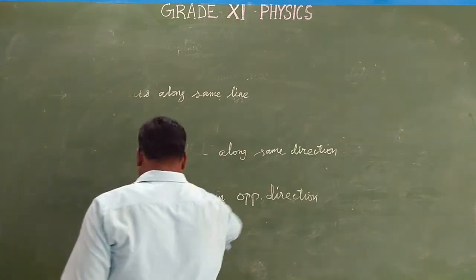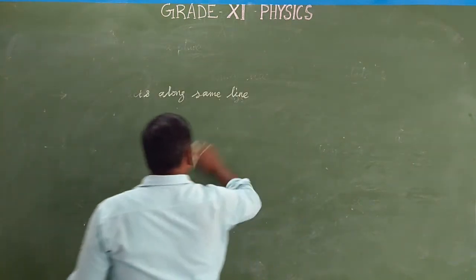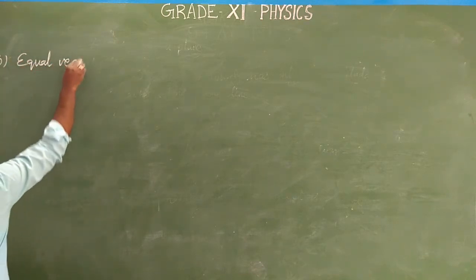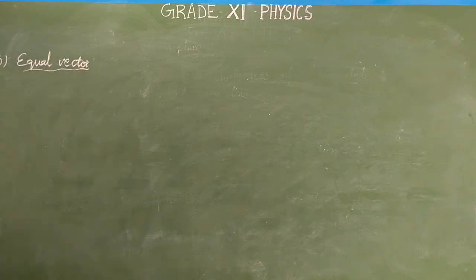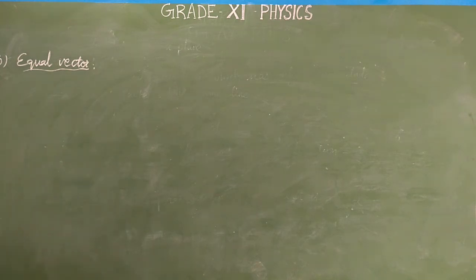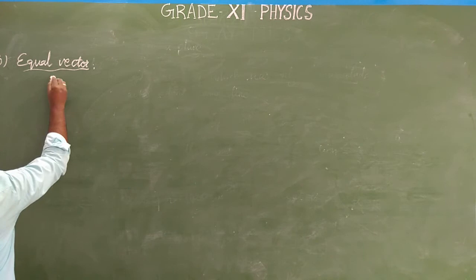The second type is equal vectors. So what are equal vectors? The first vector is over here, the second vector is over here. Same magnitudes and directions that represent the same quantity. Vectors are said to be equal if they have the same magnitude and direction, and they represent the same physical quantity.